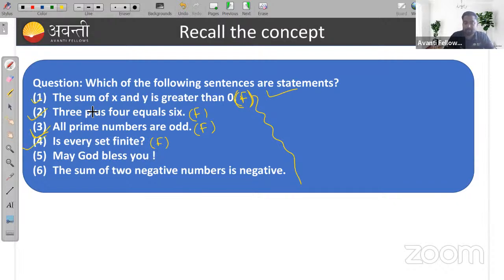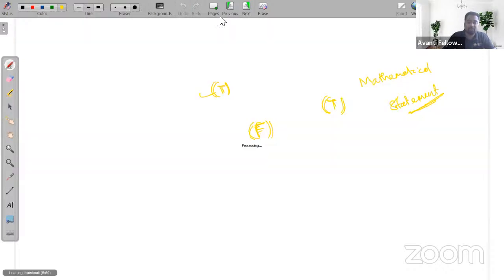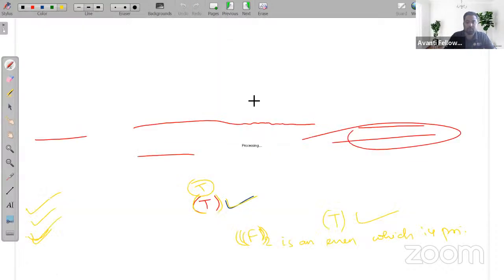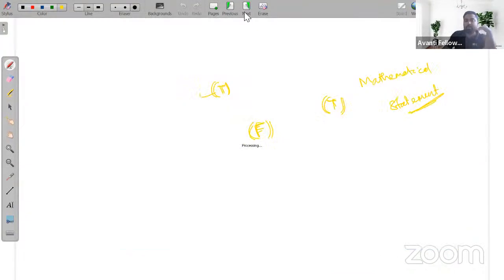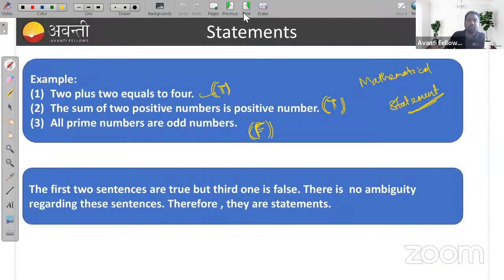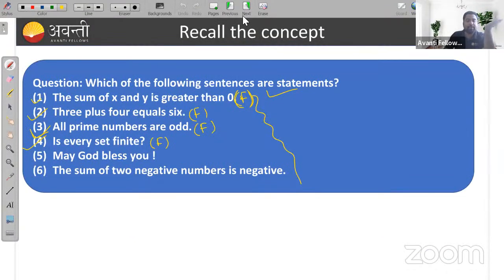Is it a mathematical statement? No. Why is it not? You can see here we have mentioned that a sentence which is exclamatory, imperative or interrogative cannot be a statement. So it's a question. Is every set finite? It's not a statement actually. And may God bless you. Whether may God bless you or not, this is not a mathematical statement actually.